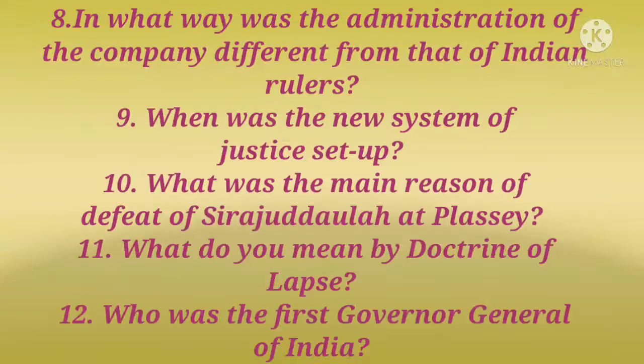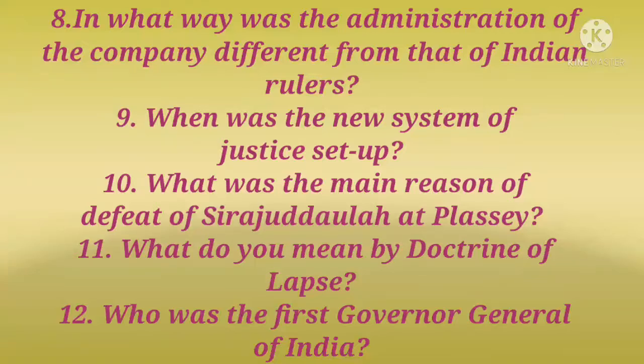Students, can you tell in what way was the administration of the company different from that of Indian rulers? Yes. The company divided its territories into administrative units called presidencies. There were three presidencies. They are Bengal, Madras, and Bombay. In India, districts were the main administrative units.